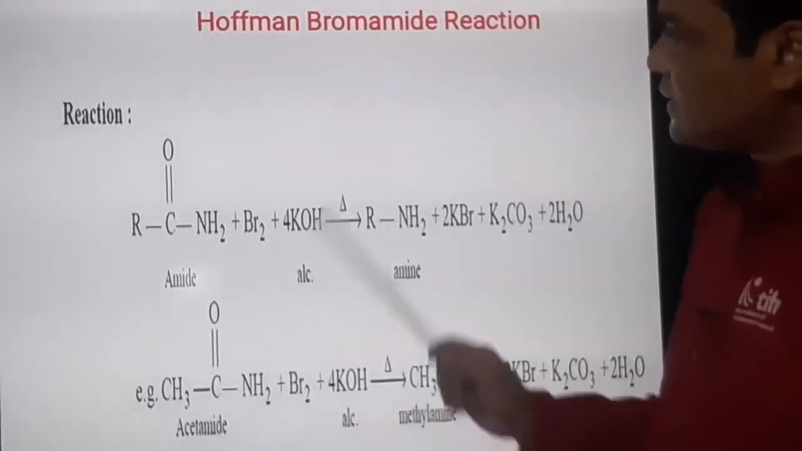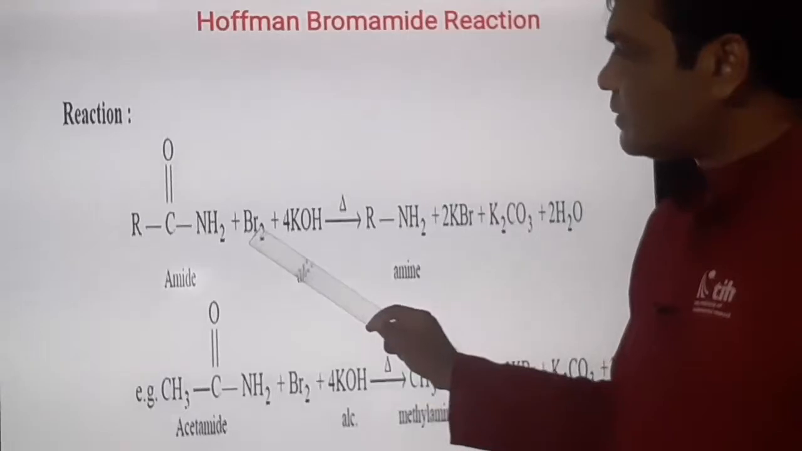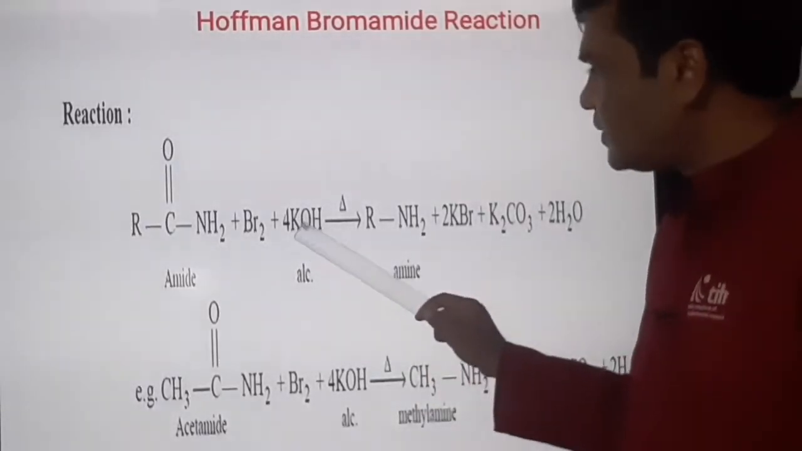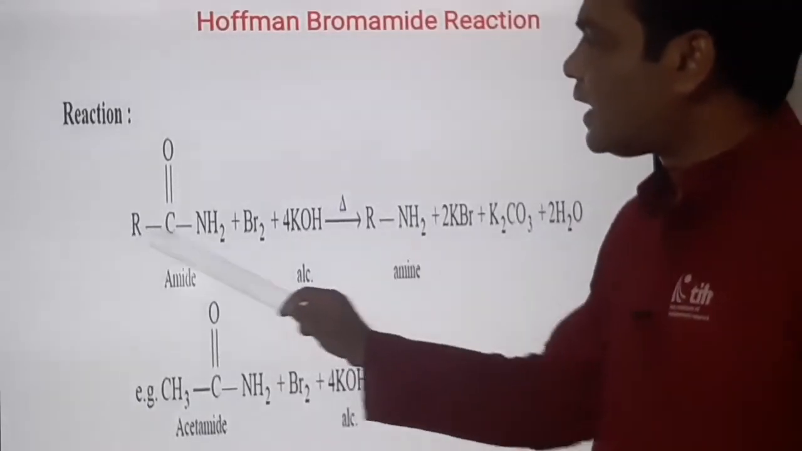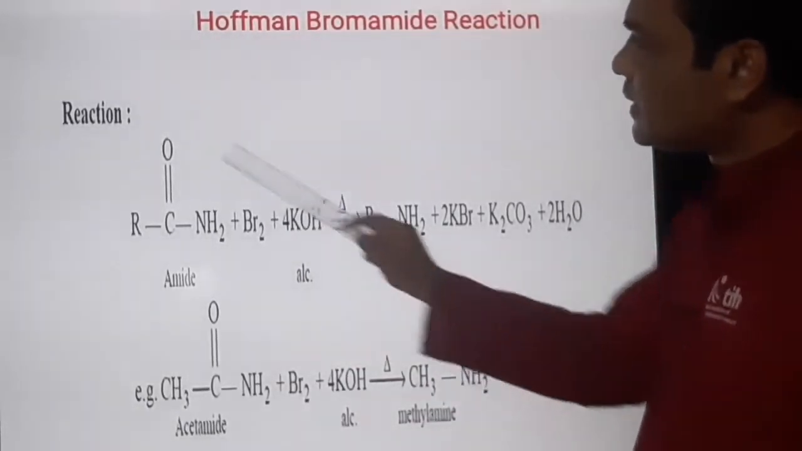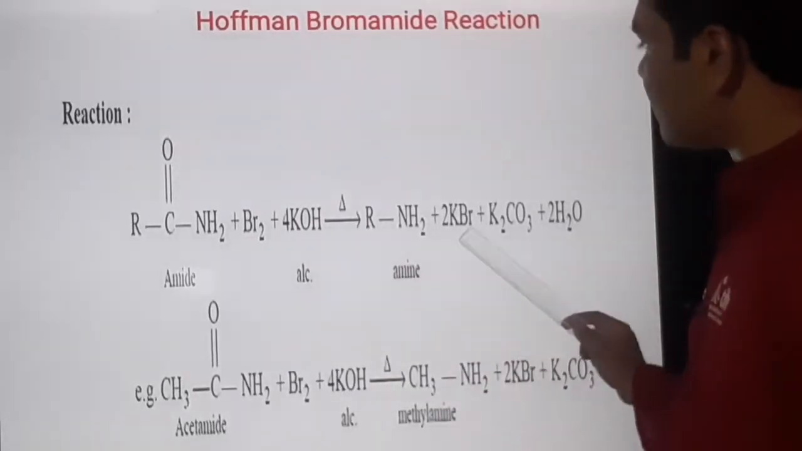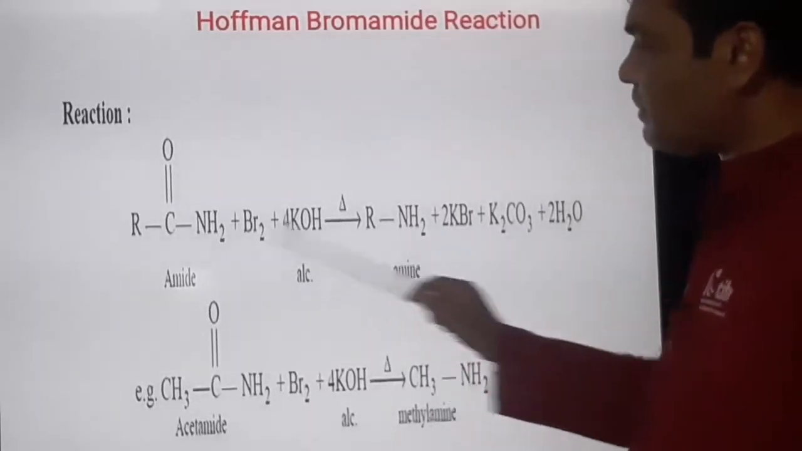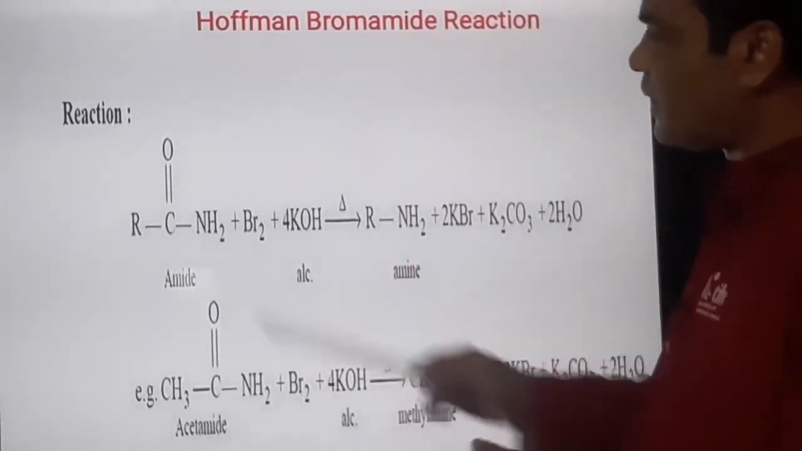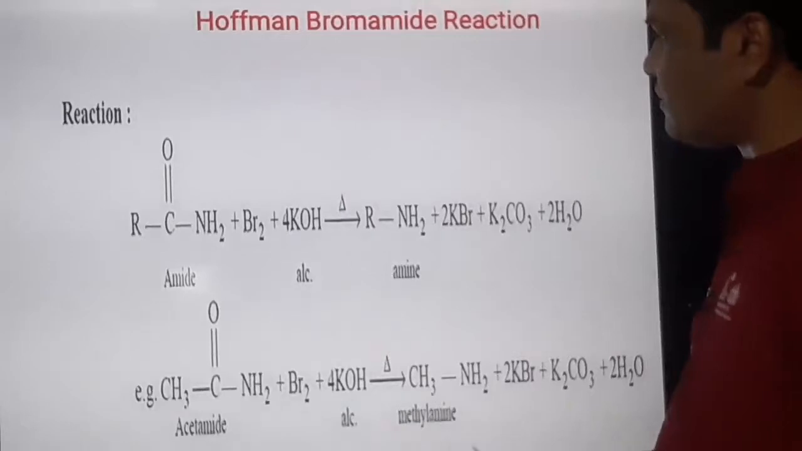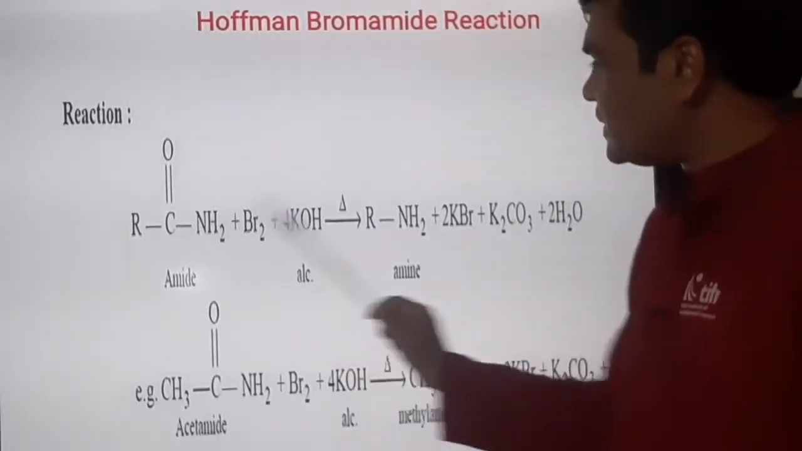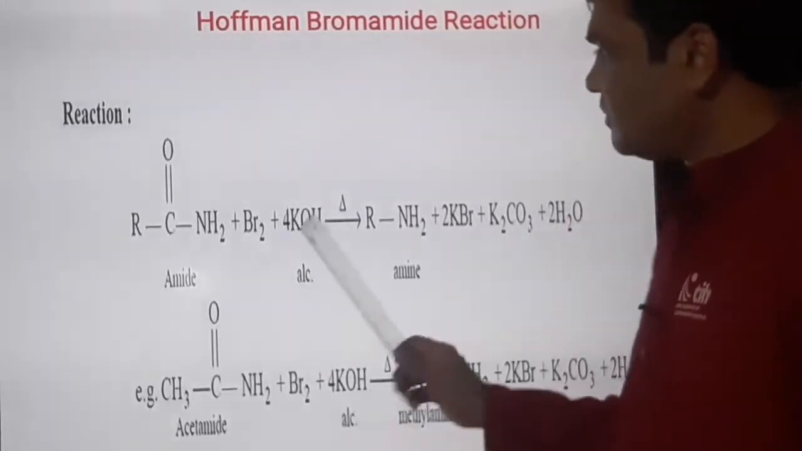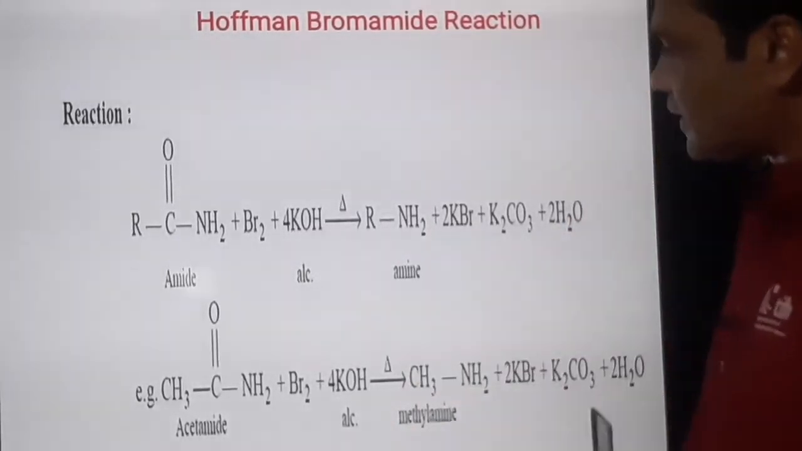It is an interesting reaction. Amide on reaction with bromine and alkali like potassium hydroxide or sodium hydroxide, you get RNH2, that is amine. Decarbonylation takes place, and these are the byproducts: potassium bromide, potassium carbonate, and water. You can balance this reaction; the number of atoms on the left side and right side will be equal. In this way amide is converted to amine. This is called the Hofmann-bromamide reaction. The mechanism is interesting, but it is not in our syllabus. We will not go into detail about that.